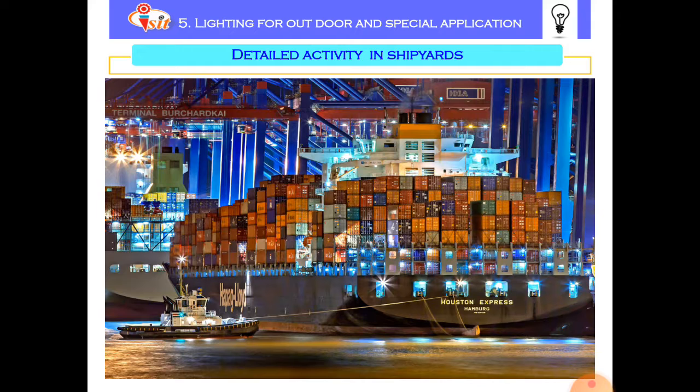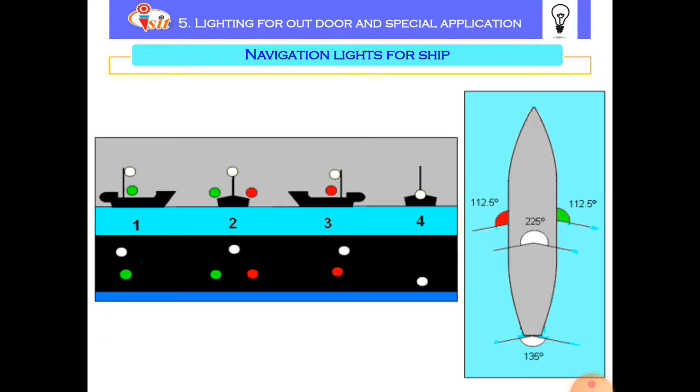So from that configuration of lighting, it is known that the boat is moving. From those lights we know the direction of moving of the boat in a particular direction. So take a look at the configuration of the navigation lights.